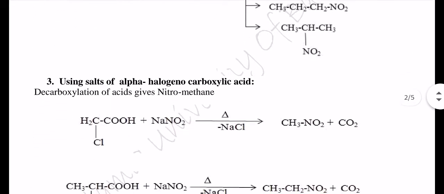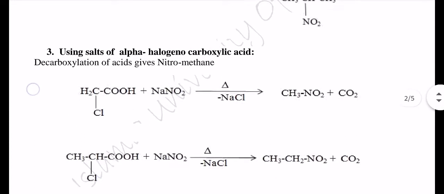The third method uses the salt of alpha-halogenocarboxylic acid. Decarboxylation of the acid gives nitromethane. The reaction is here.